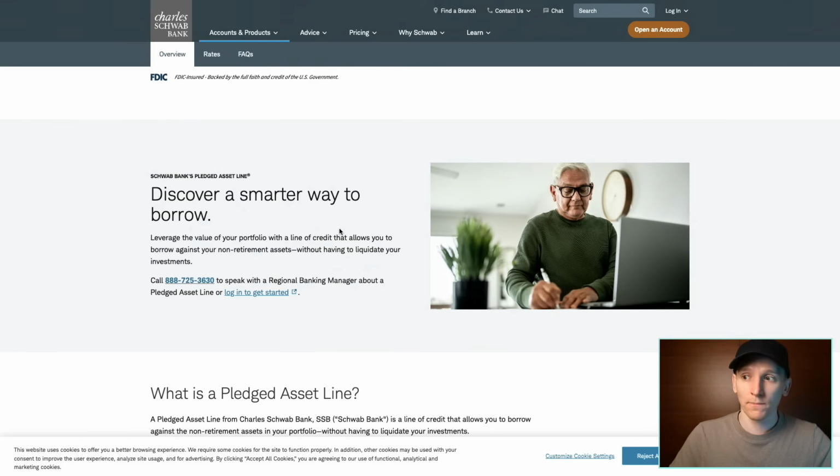There is, of course, the way, if you're a massive whale, of just ringing your bank manager and saying, I want to buy $1 million of IBIT and give me a loan against it. I'm sure you know how to do that if you're a whale anyway. So they're the ways to loan against your BTC.